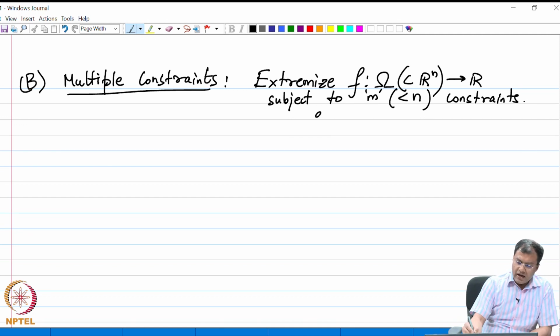Okay. So, I have constraints of the form gk of x bar equal to 0, where k is from 1 to m. There are m constraints.